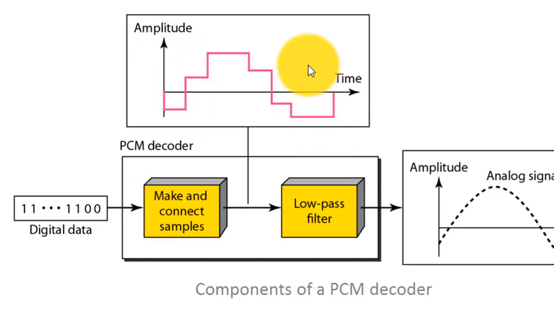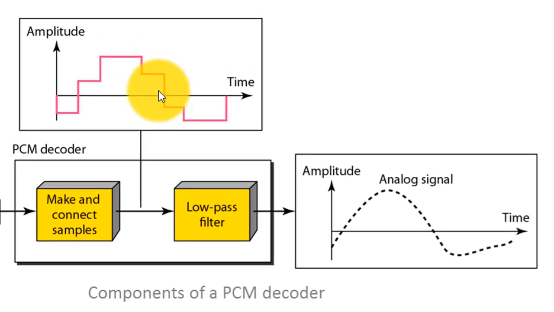So this is the outcome of our make and connect sample. It generates this type of signal. It makes the pulse and holds it till the next block arrives. Then again it retains the next value till the following block, and so on. Finally, we pass this signal through our low pass filter, whose cutoff frequency is equal to the maximum frequency component of my message signal.